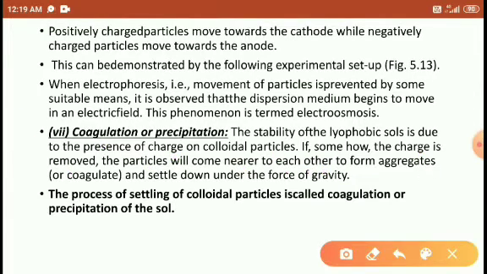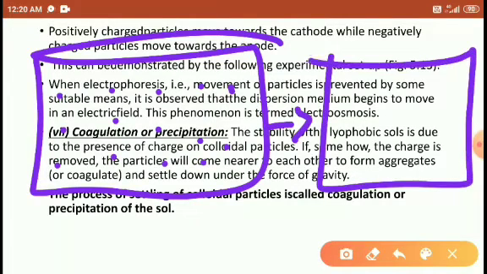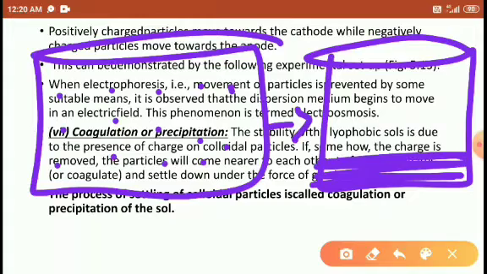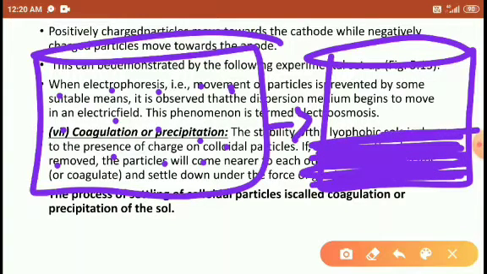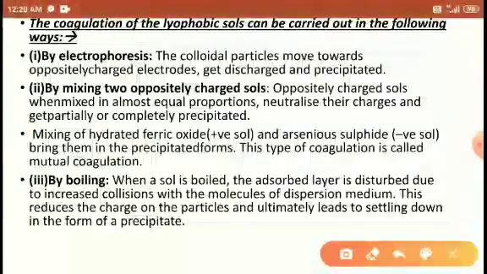When colloidal particles are present, students, in the solution, they never settle down. If we add a suitable reagent or suitable electrolyte to this solution, then all the colloidal particles are precipitated and settled down. So this process we call precipitation or coagulation. The process of settling of colloidal particles is called precipitation or coagulation. Right, students?